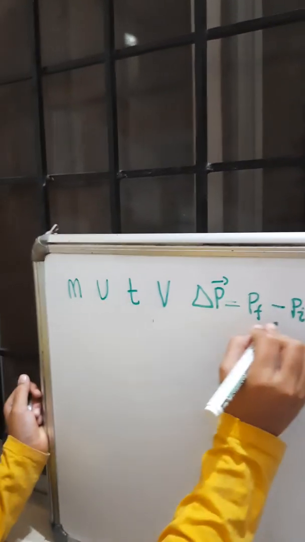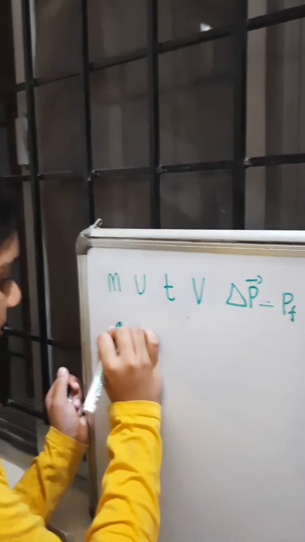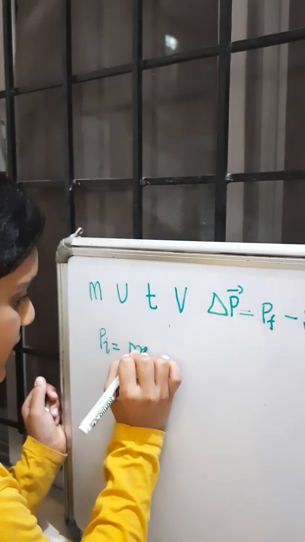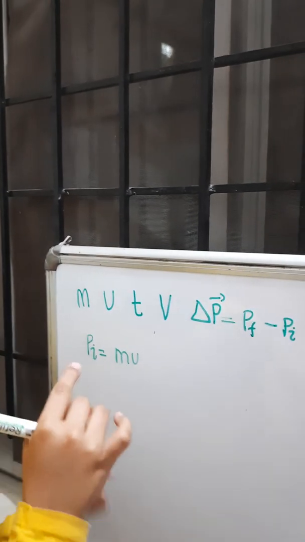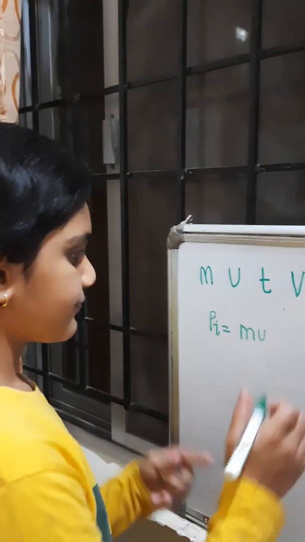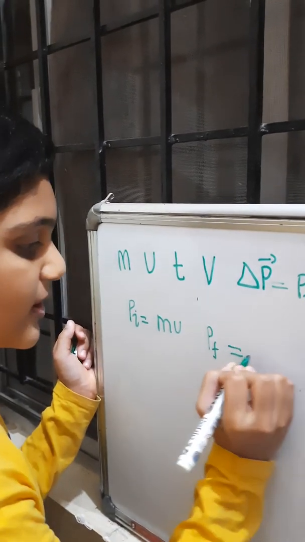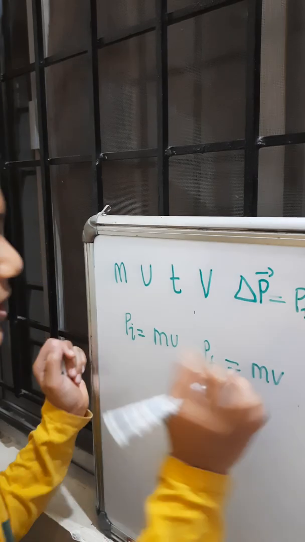So what is P initial and P final? P initial is mu, because u is initial velocity. And what is P final? P final is mv, because v is final velocity.